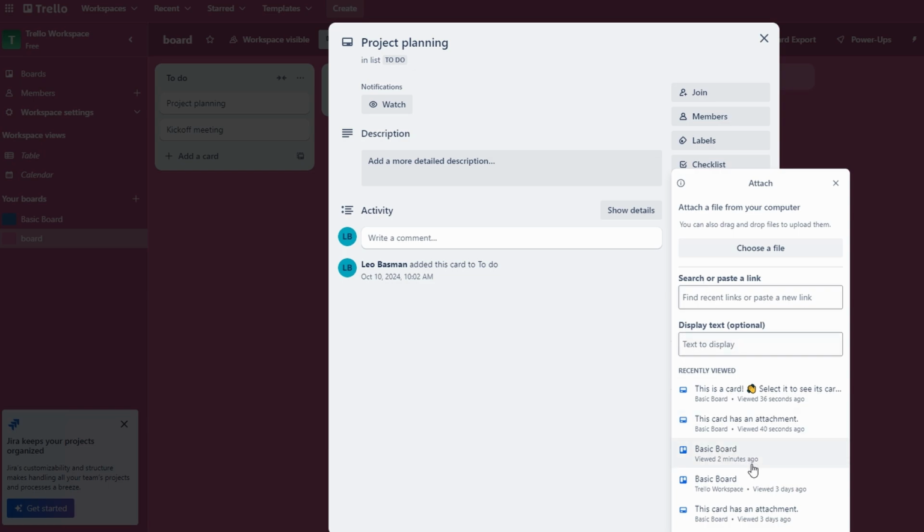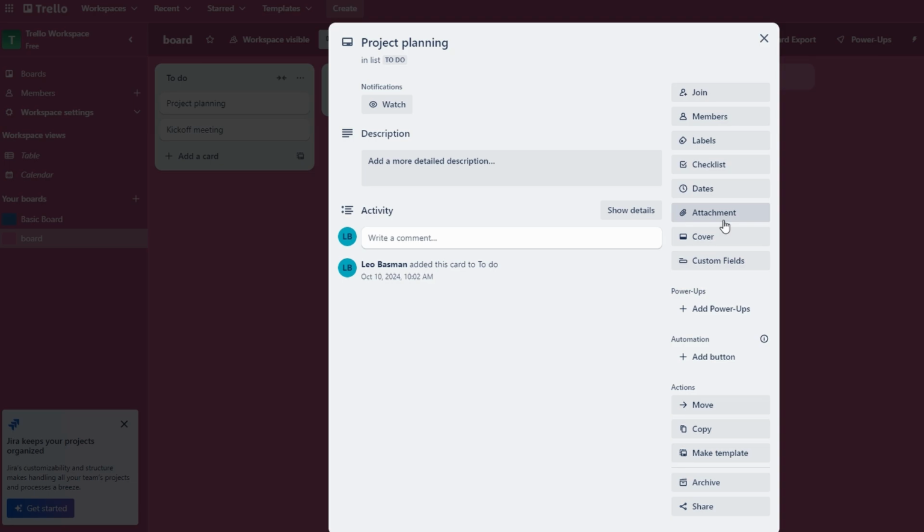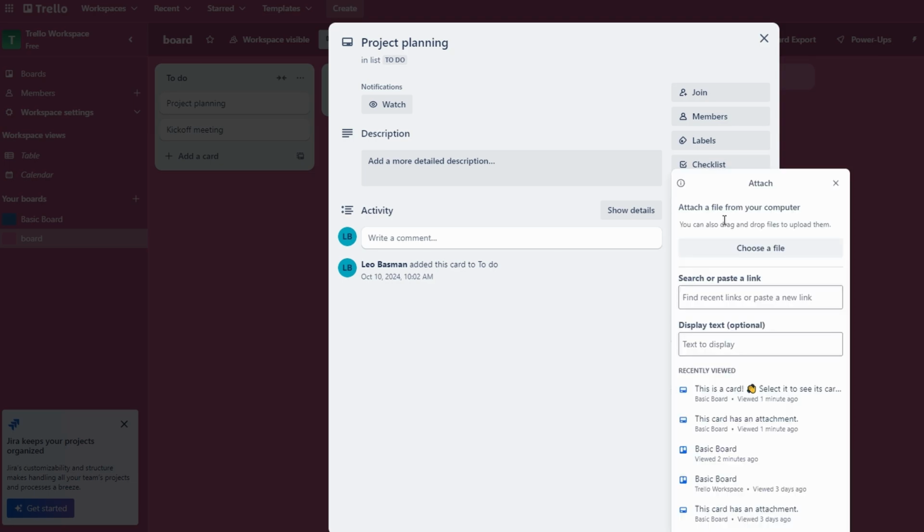Files that you upload will be visible under the attachment section of the card. You can click on an attachment to view or download it, or remove the file by selecting the delete option if no longer needed. If your file is on Google Drive, first copy the shareable link, go to